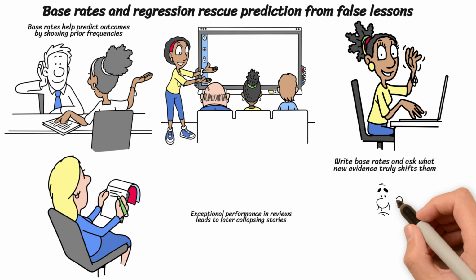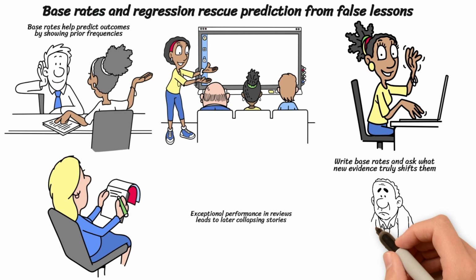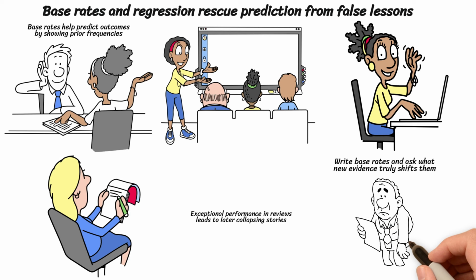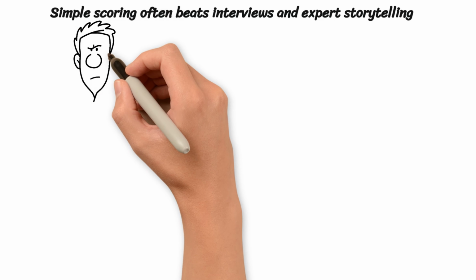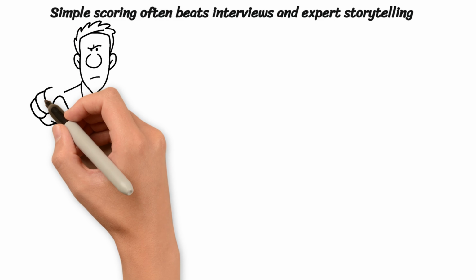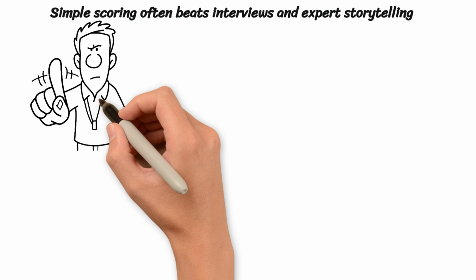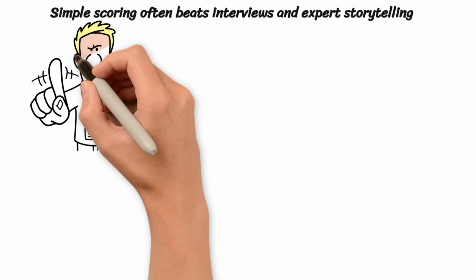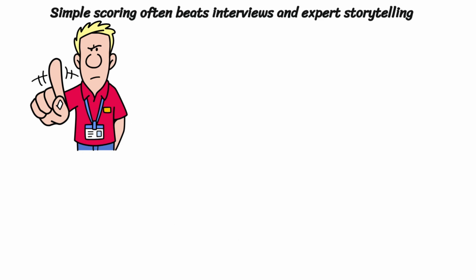Before making predictions, write down the base rate and ask what new evidence truly shifts it, rather than focusing on the narrative. When evaluating results, track outcomes across multiple attempts and look for trends, not just one dramatic change. Interviews can introduce the halo effect, where a single positive trait influences the entire judgment of a person. Implementing a simple scoring system ensures separate ratings, which reduces the temptation to invent a single, flattering story.